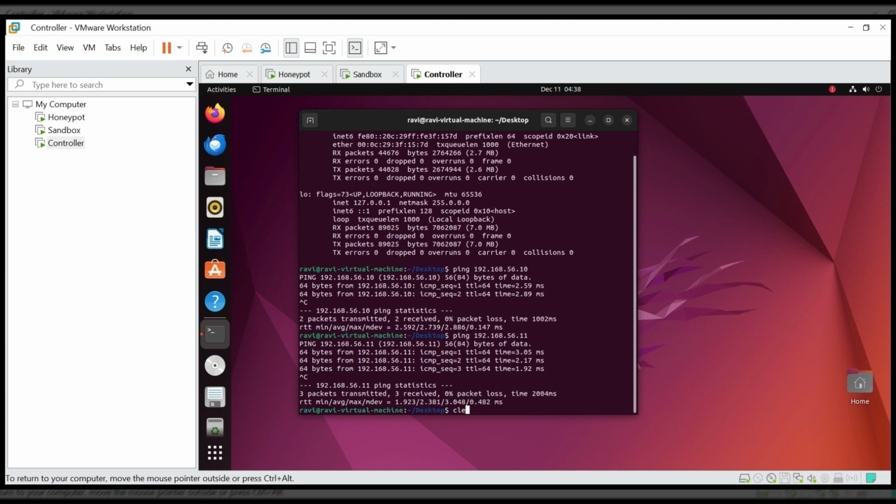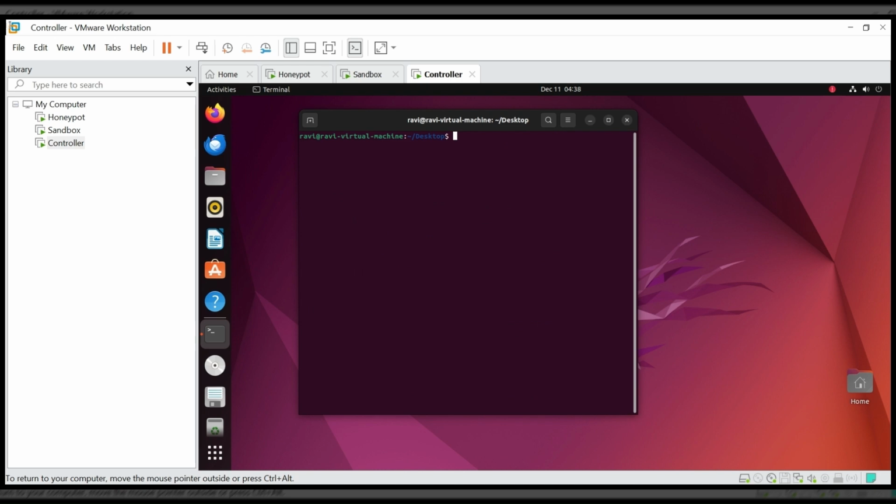After that, I will check how SSH will work and how my controller will work. First I will try the first scenario as a normal user.